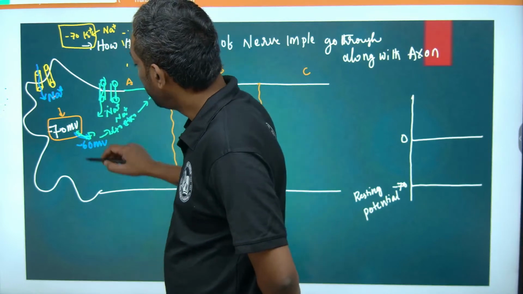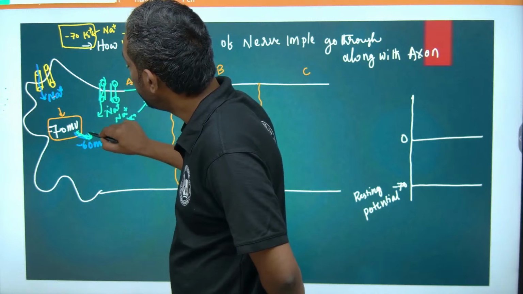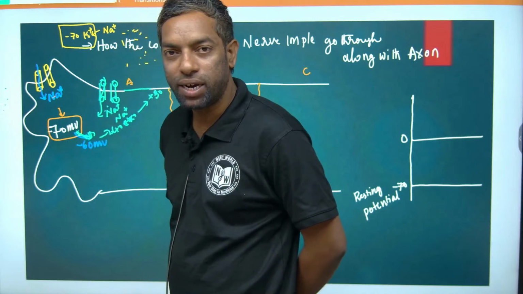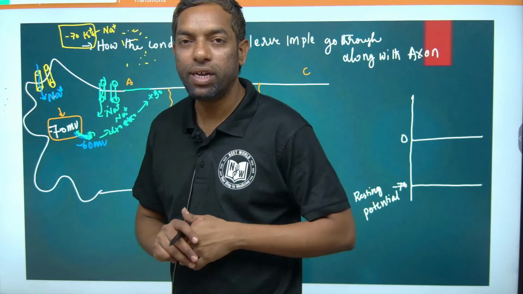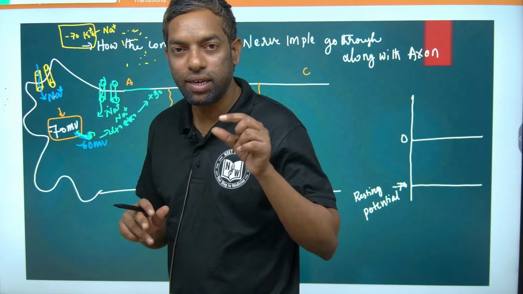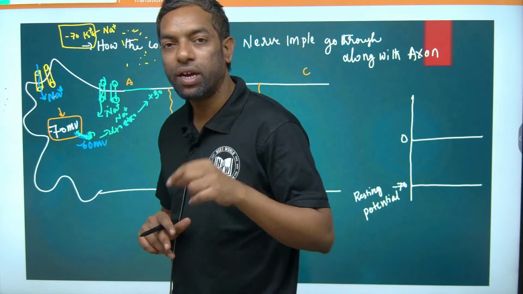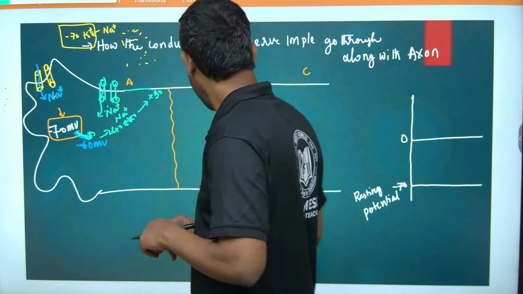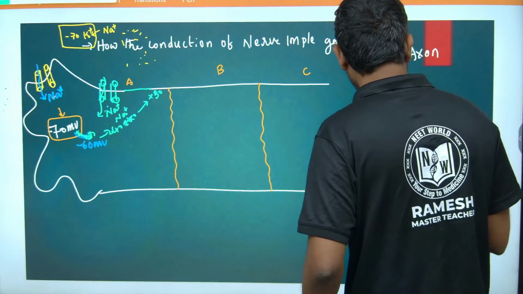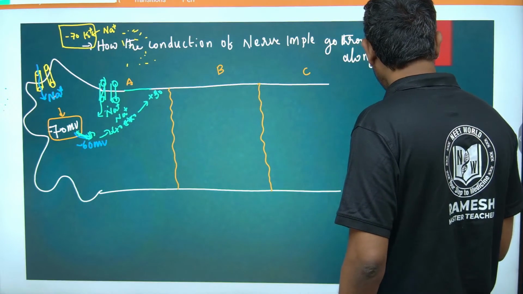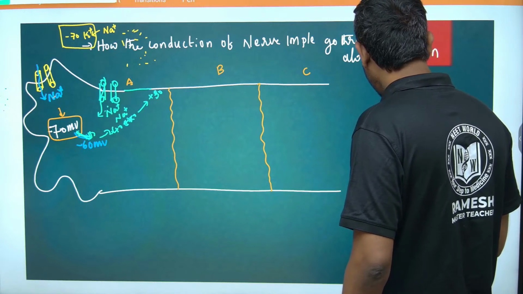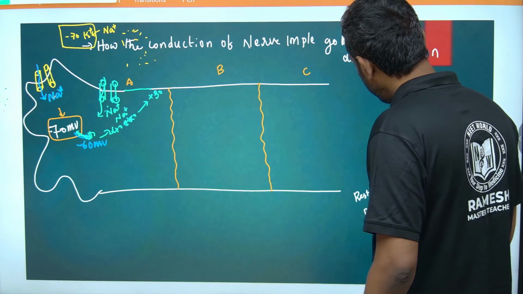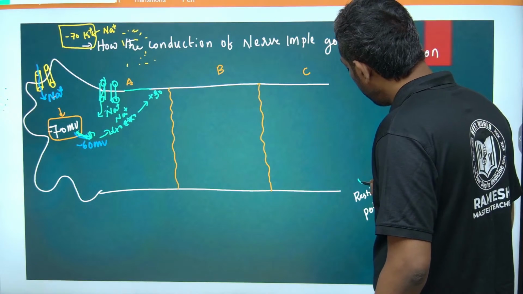Guys, the change from minus 70 to minus 60 is the first reason for the opening of the voltage gated channel. That is the voltage we can call the threshold potential. Minus 60 we can call the threshold potential.